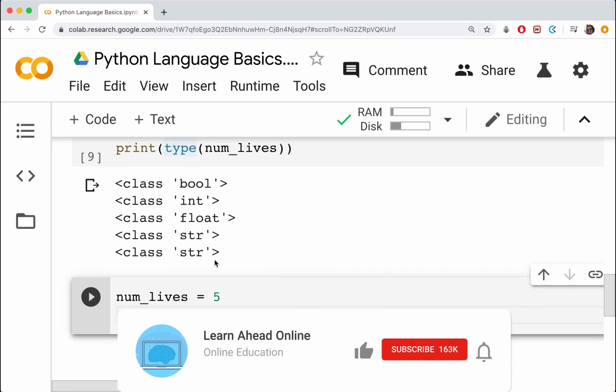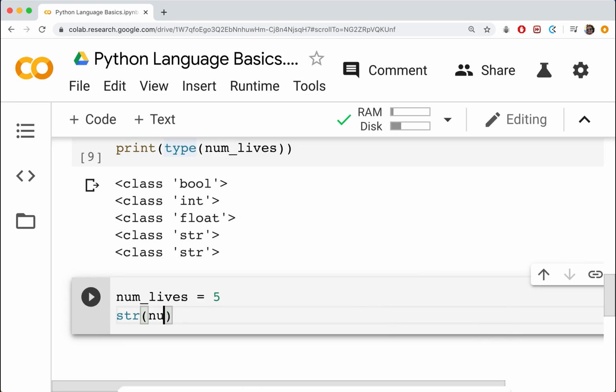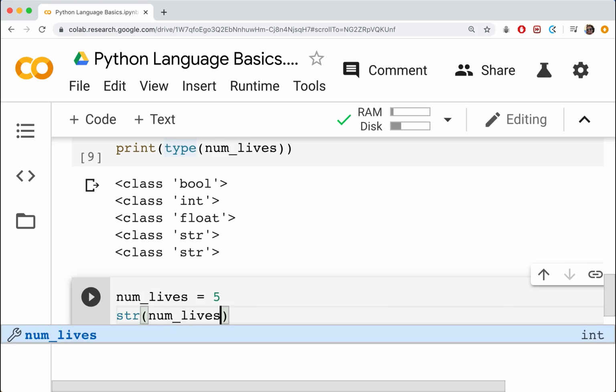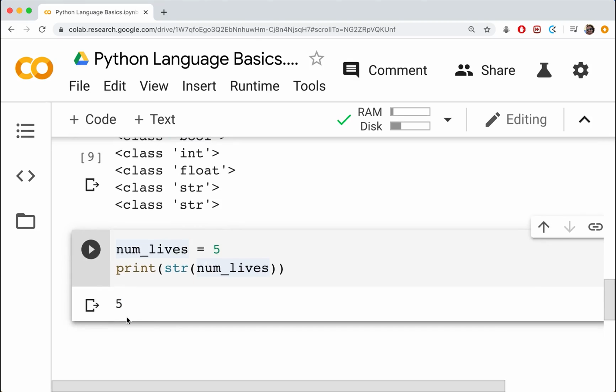Basically, to convert anything to a string, you just do string like this, and then what you want to convert to a string. Okay, so let's say, for example, I want to convert my number of lives to a string, and I want to print that out. Okay, I can do that. That's no problem. And it just prints out 5. So this looks exactly the same as if I just printed out 5, but this is a string type.